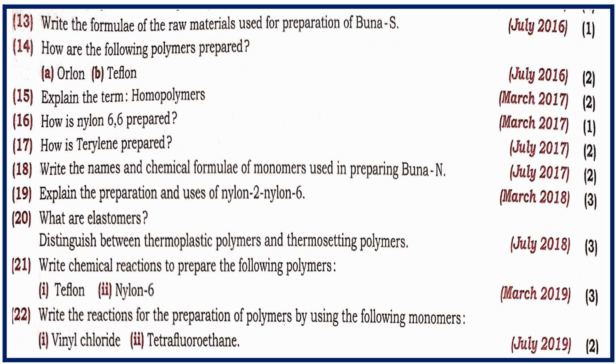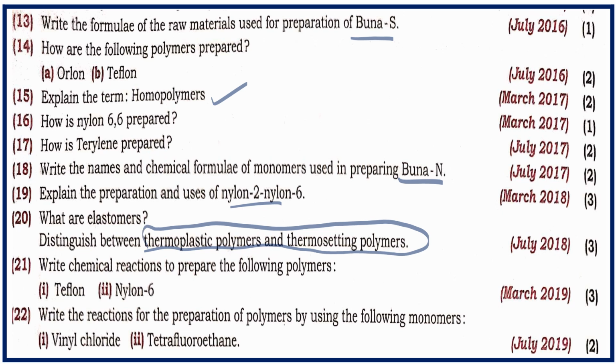Next, see Buna-S, how it is prepared. One should remember the raw material, that is the monomer, and their structure, homopolymers, heteropolymers, Buna-N polymer. Simple reactions are there. They are not very difficult, easy to remember if you practice once or twice. Then this reaction will be on your fingertips. Then a very rarely asked question: distinguish between thermoplastic and thermosetting polymers. Again, the explanation regarding these two and their uses is an important thing to be studied.